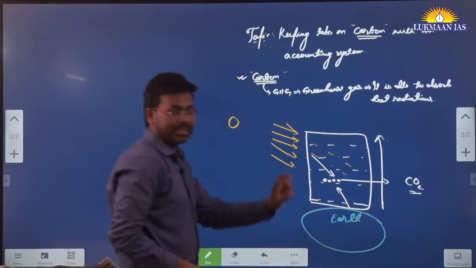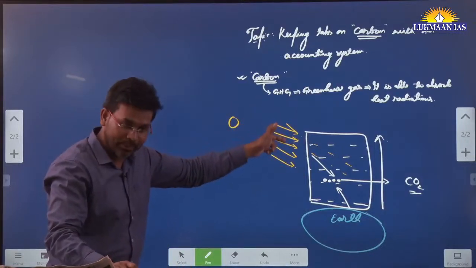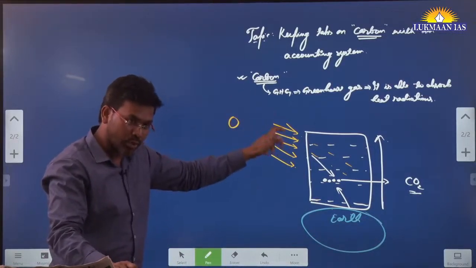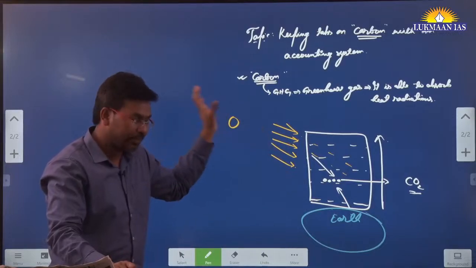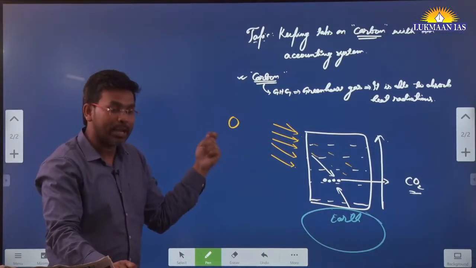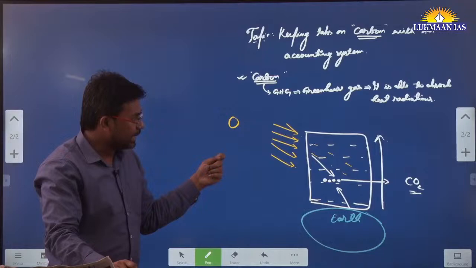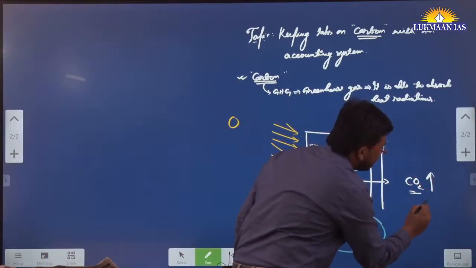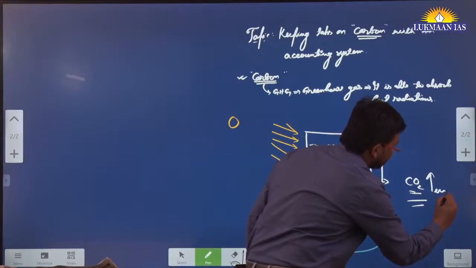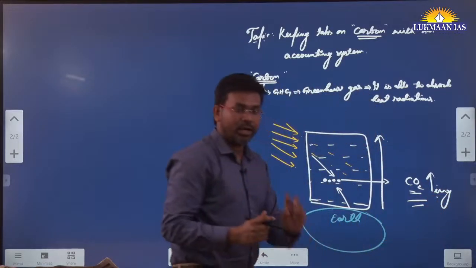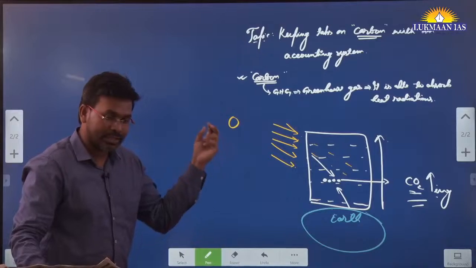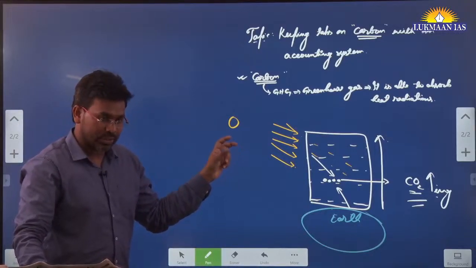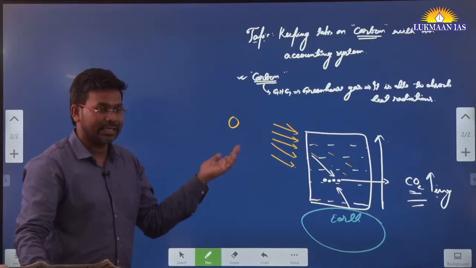Since oxygen is a constituent part of the atmosphere, carbon is also a constituent part, and carbon dioxide is able to capture the heat waves. The presence of carbon dioxide in the atmosphere does not remain constant. It is slowly and gradually increasing.